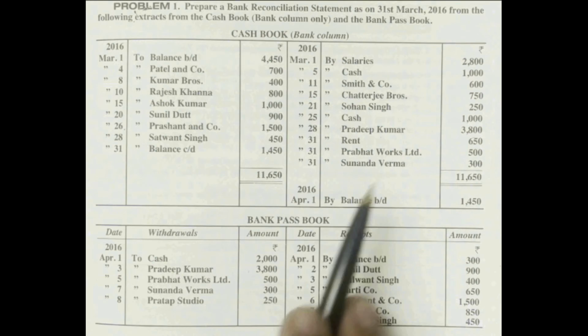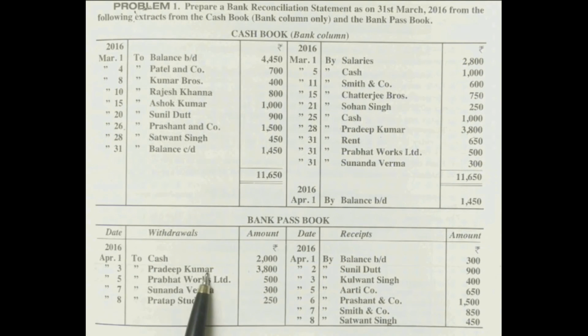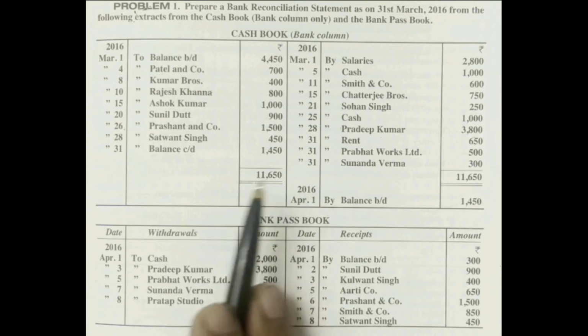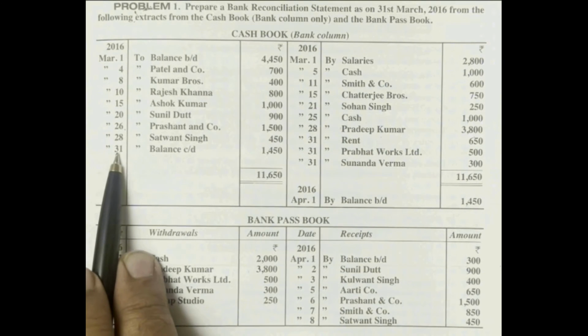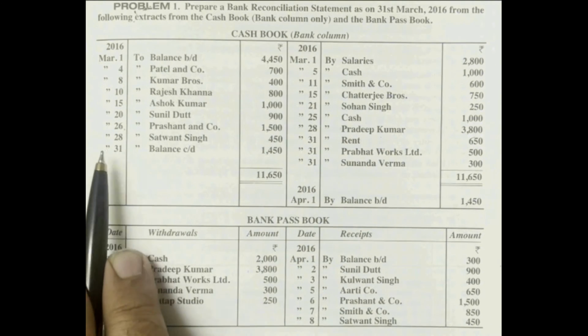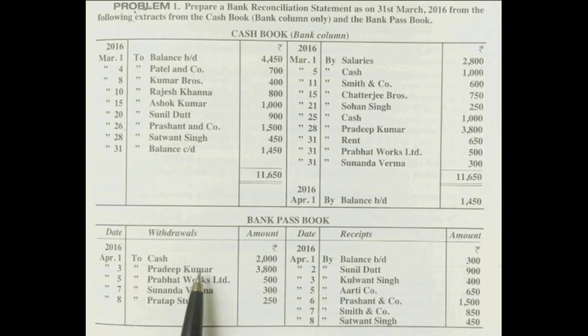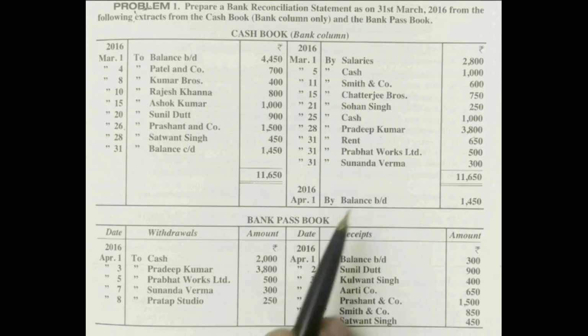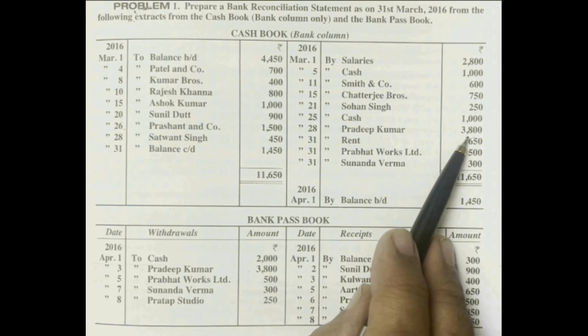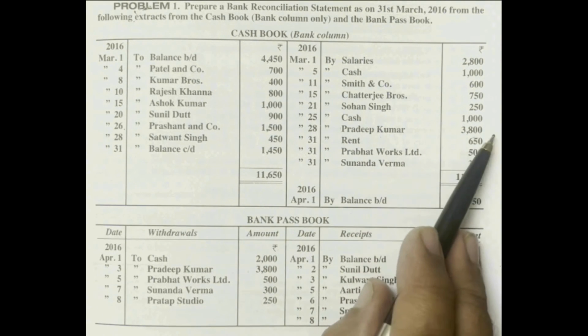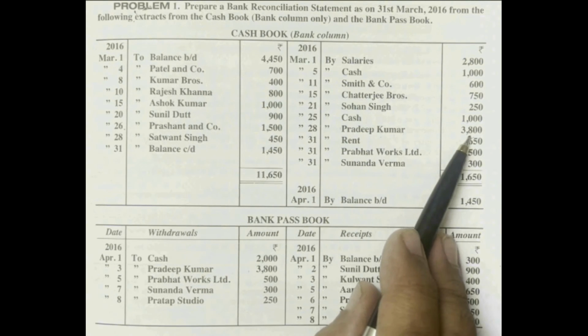But this person went to the bank and presented the check on 3rd April, and we are preparing the BRS on 31st March 2016. By that date, Pradeep Kumar had not presented that check to the bank. So what is this 3,800? Check issued but not presented for payment.